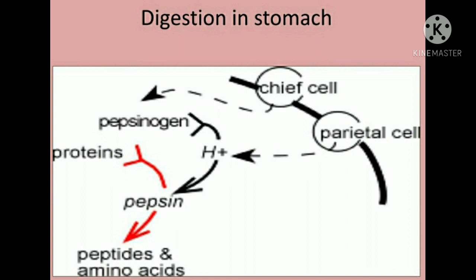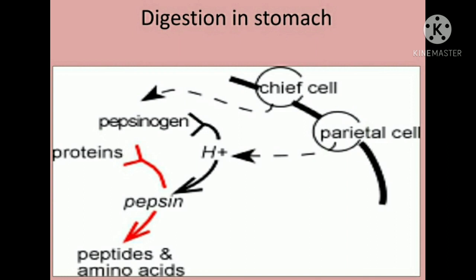Now, the mucosa layer of the stomach has gastric glands. Each gastric gland has 3 major types of cells.